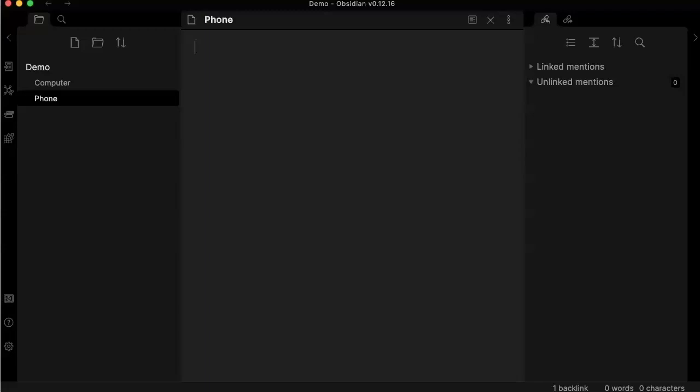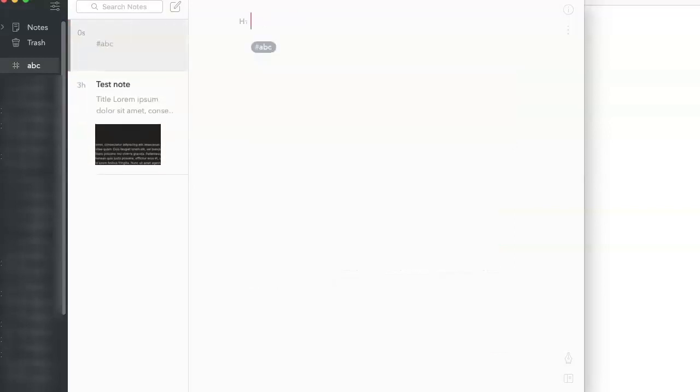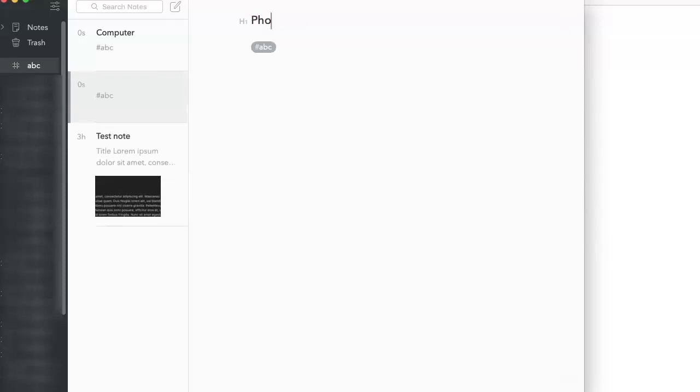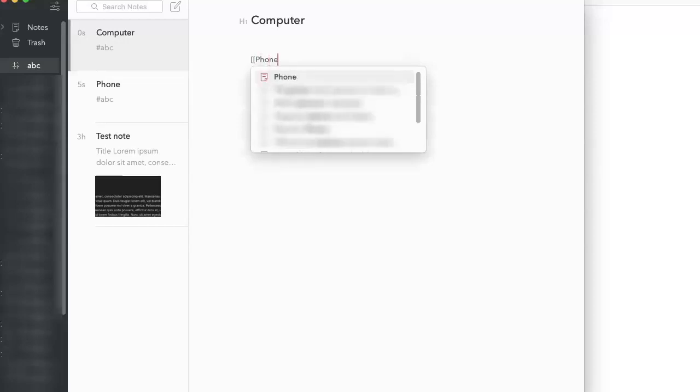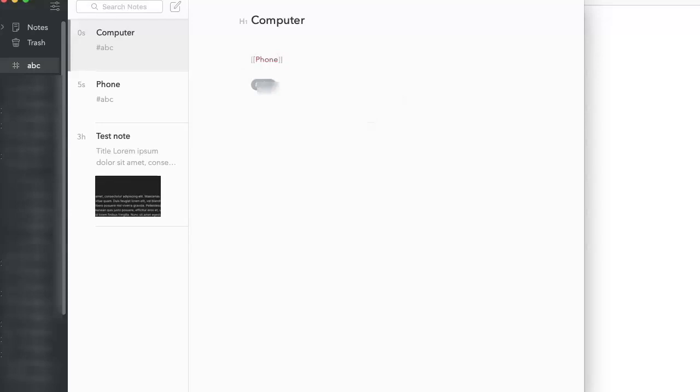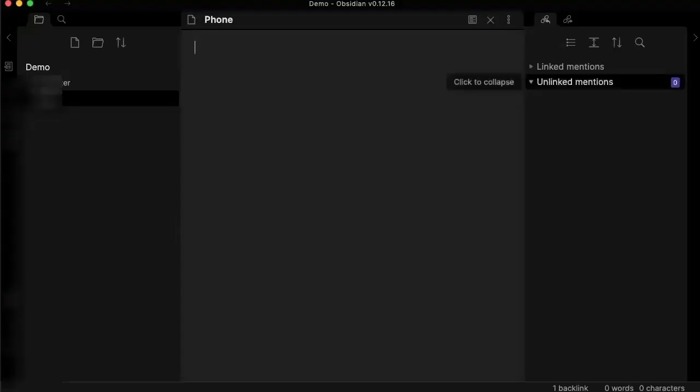So let's see what the procedure looks like in Bear. Here I'm back in Bear, and I'm going to create a new node, and let's assume this is my computer node, and then let's create a new node, and this is my phone node. I don't have the unlinked mentions feature here, but I can easily link my computer node to my phone node with the same procedure, typing the two brackets and entering phone. As you can see, I directly have my phone node. I can just hit enter and voila, here I have my backlink. So as you can see, Obsidian is built around building links, right?